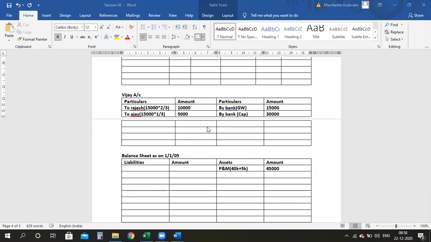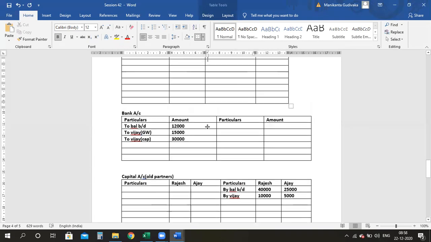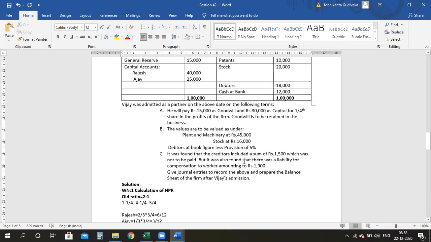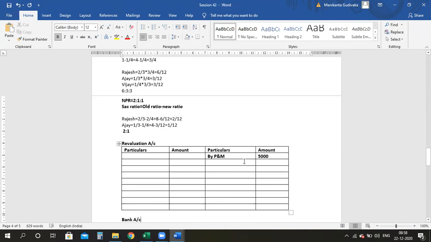Okay, what is happening? My stock value has been decreased. It was 20,000. Now it has been decreased to 16,000. So the new value which has to appear in the balance sheet is 16,000. But before that, what is the entry for decrease in the value of asset?